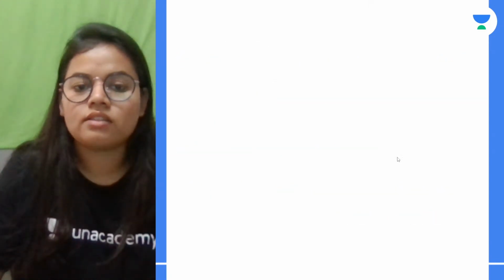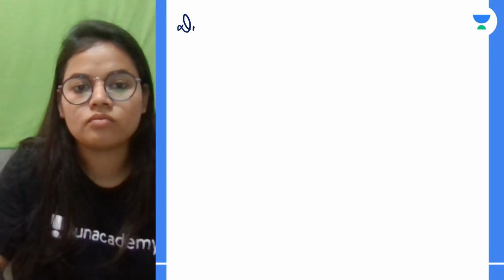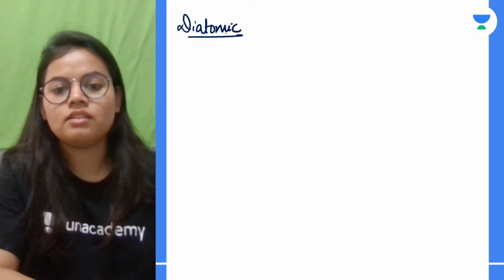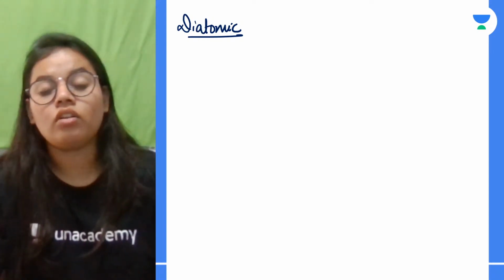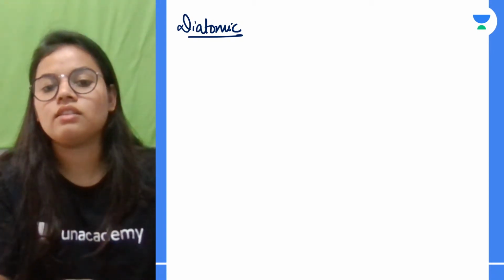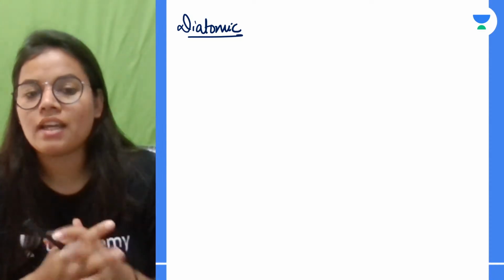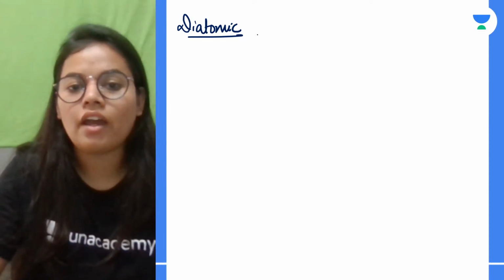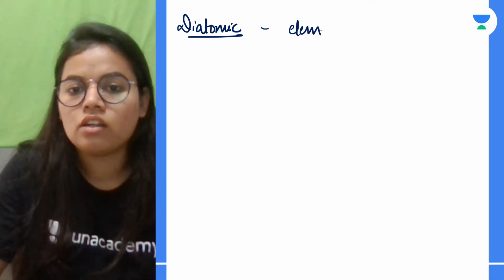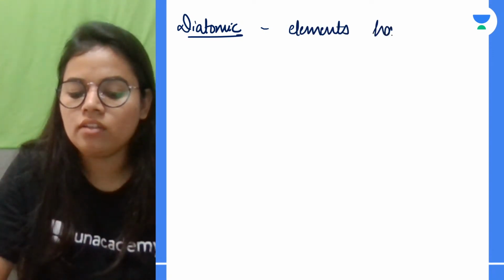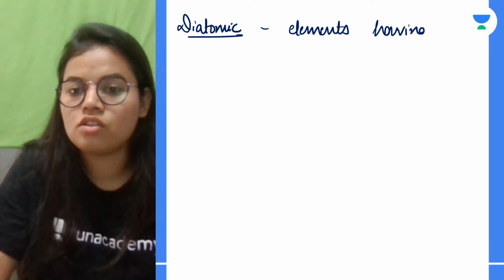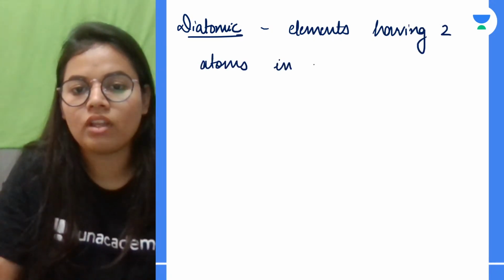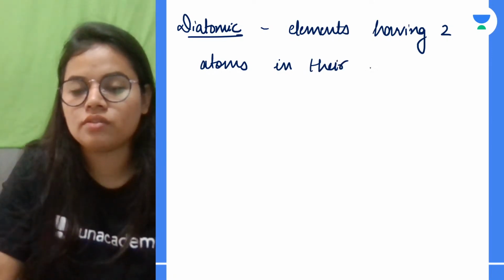Okay, next is diatomic. So diatomic substances, not actually gases, are substances which have 2 atoms in the molecule, okay. So diatomic can be defined as elements having 2 atoms in their molecules.